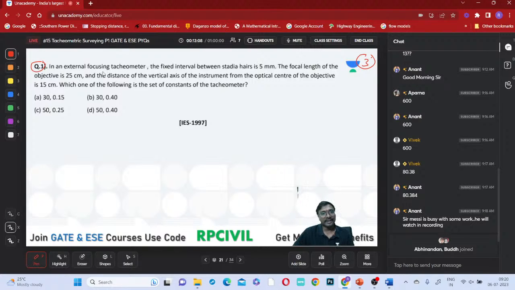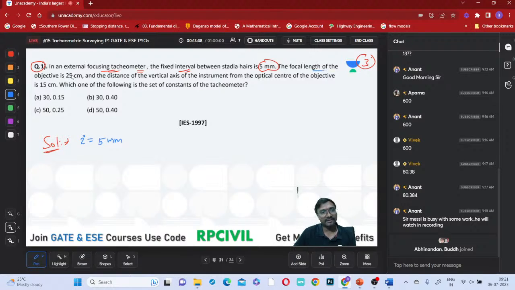In an external focusing tacheometer, the externally focusing telescope of the tacheometer is present. The fixed interval between the stadia hairs is 5 millimeter, right? So what is that fixed interval between the stadia hairs? Can you say that as your I value? Stadia interval is your 5 millimeter. Can we say like that? Yes, stadia interval I will be equal to 5 millimeters.